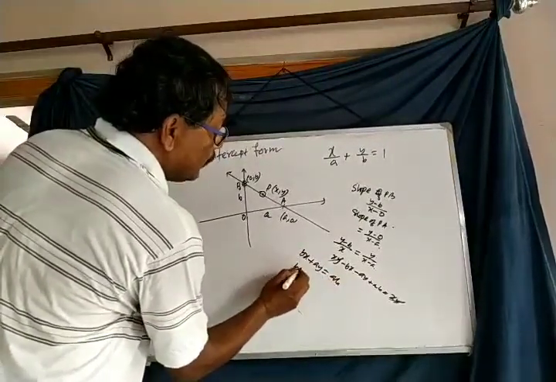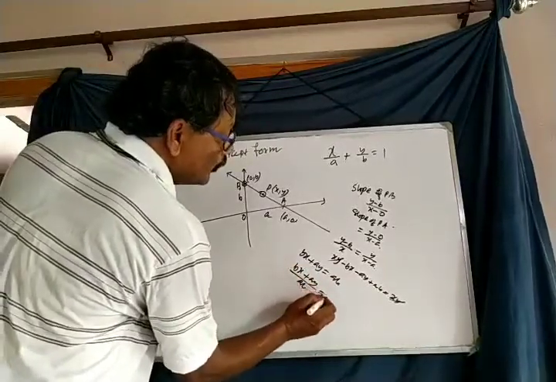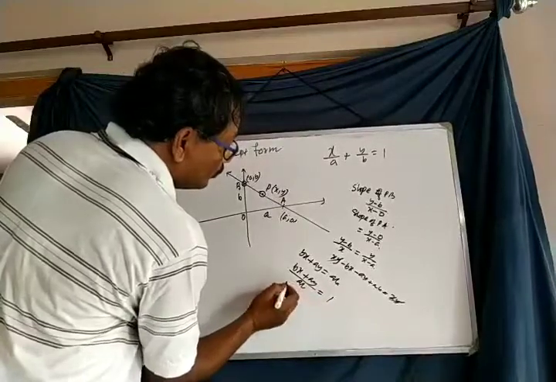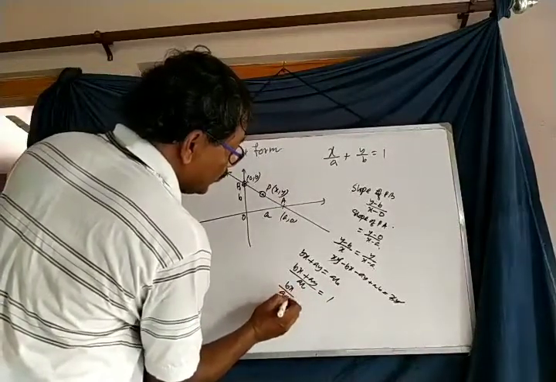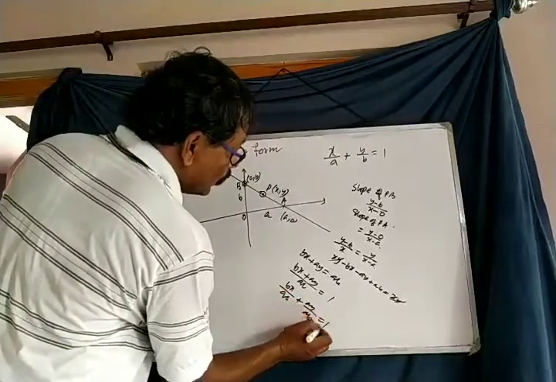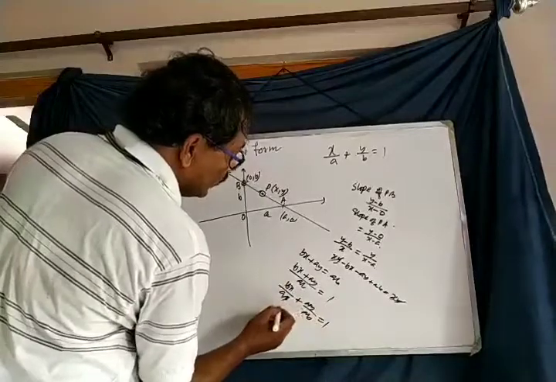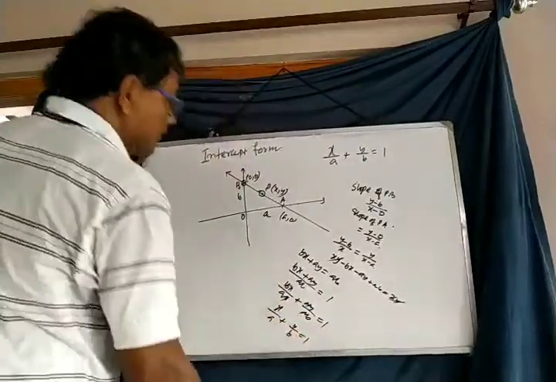Dividing both sides by ab, we get (bx plus ay) by ab is equal to 1. Therefore, bx by ab plus ay by ab equals 1. Cancelling b, b, a, we get x by a plus y by b equals 1.